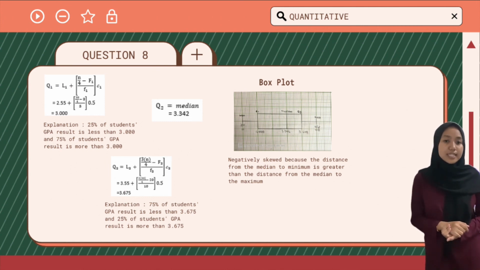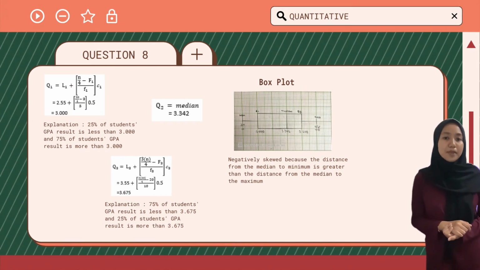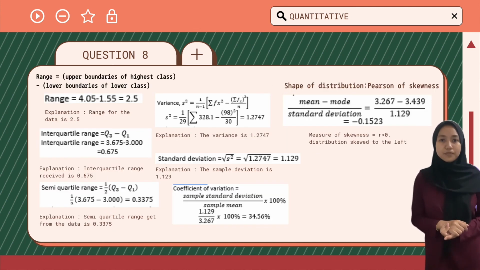Quartile 3 is 3.675. That means 75% of students' GPA results are less than 3.675, and 25% of students' GPA results are more than 3.675. The box plot is negatively skewed.